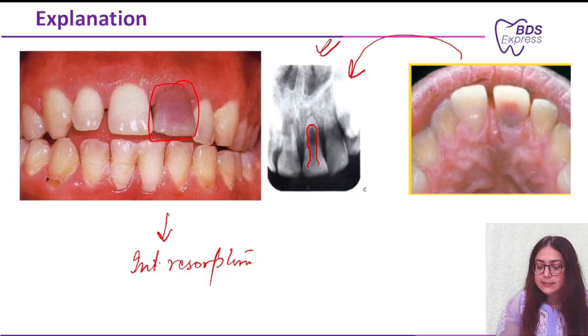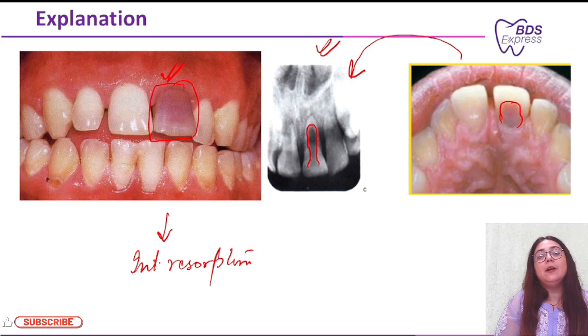Here also you can see a pinkish hue. Now, why are you seeing this pinkish hue? Due to vascularization, and there is granulation tissue formation after the internal resorption, which will lead to a pink tooth, right? So this is the basic reason.